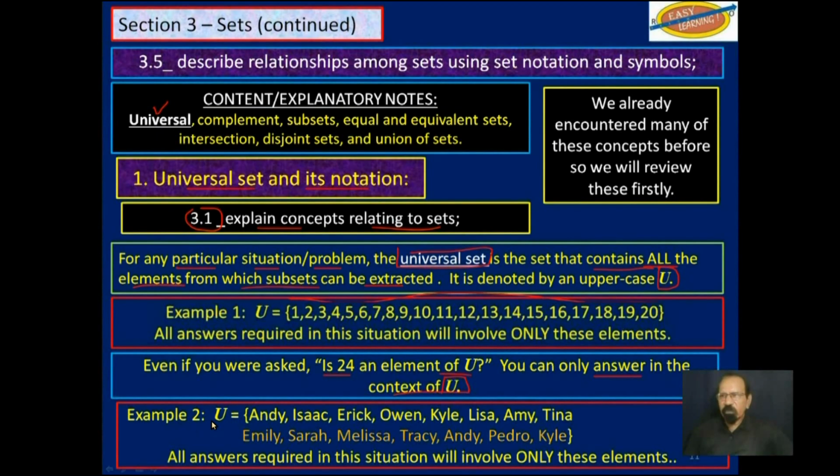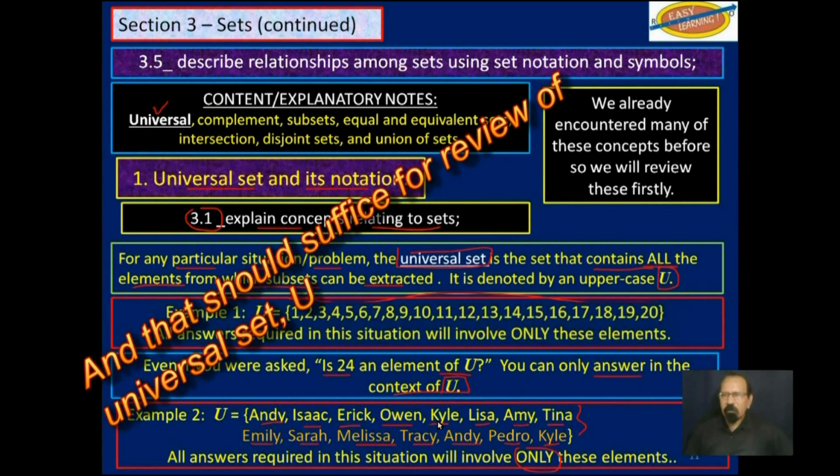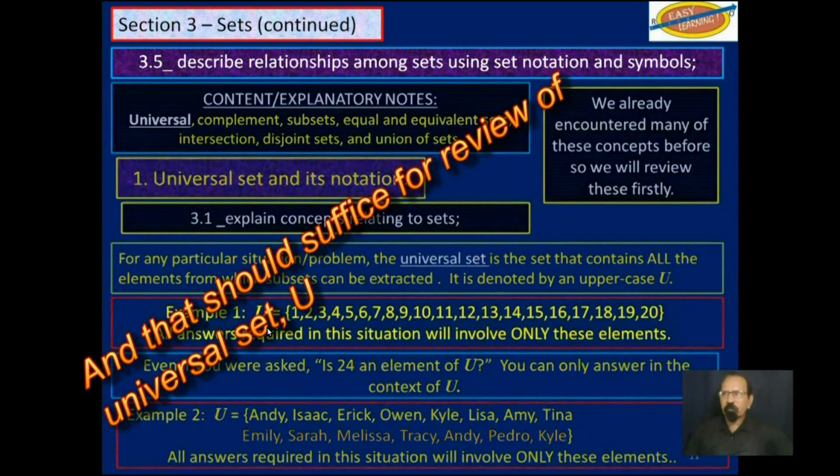Example, if the universal set has elements Andy, Isaac, Eric, Owen, Kyle, Lisa, Amy, Tina, Emily, Sarah, Melissa, Tracy, Andy, Pedro, and Kyle, then all answers required in this situation will involve only these elements here. That's for universal set. Remember, this is just a review. We did this in the first video in this section.